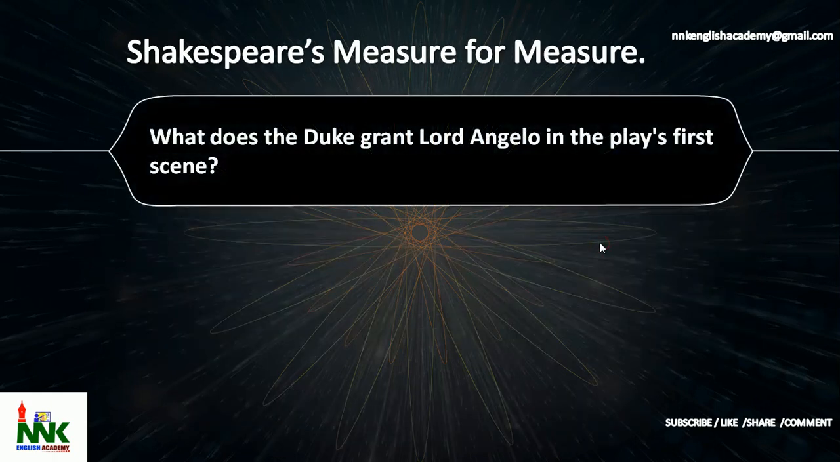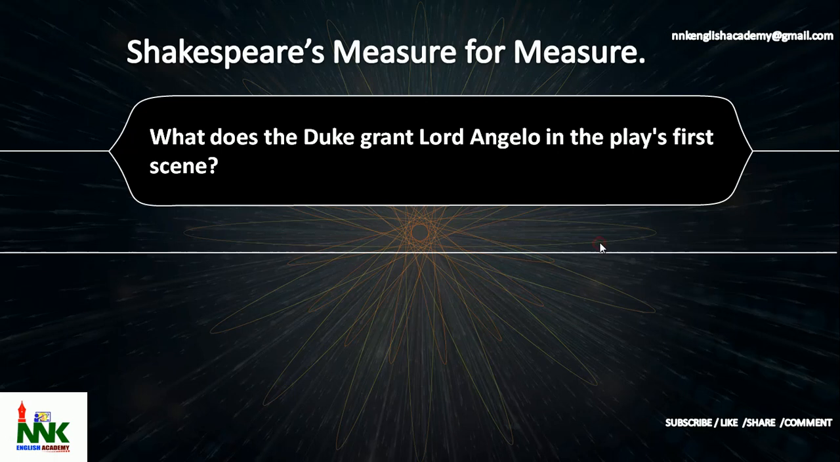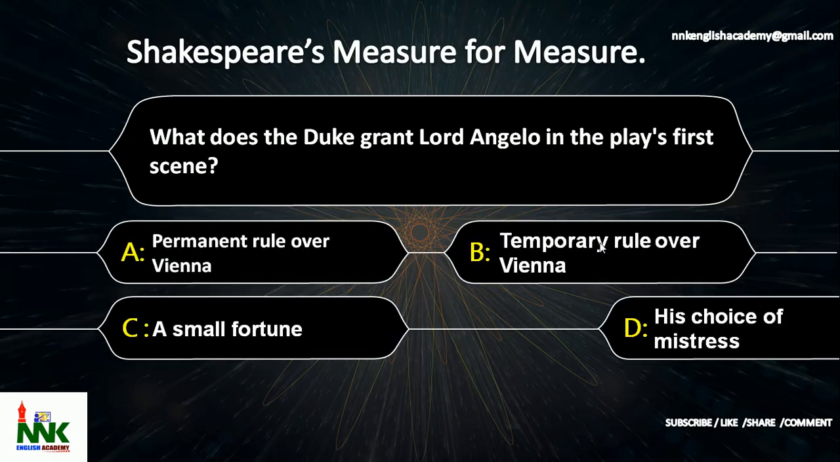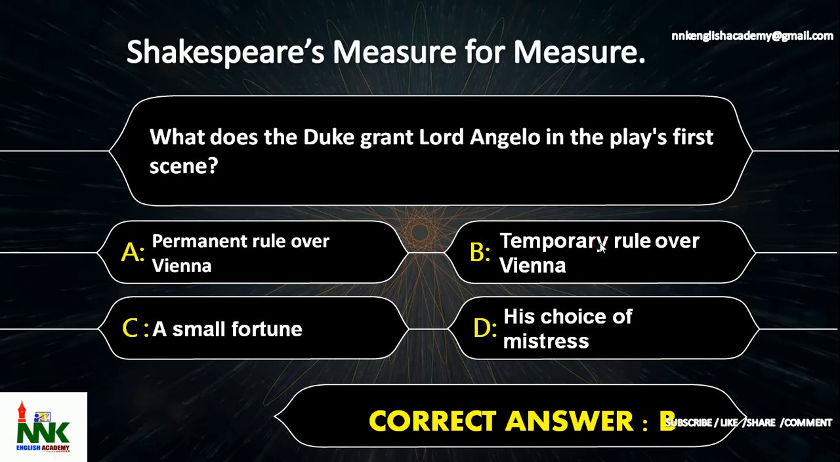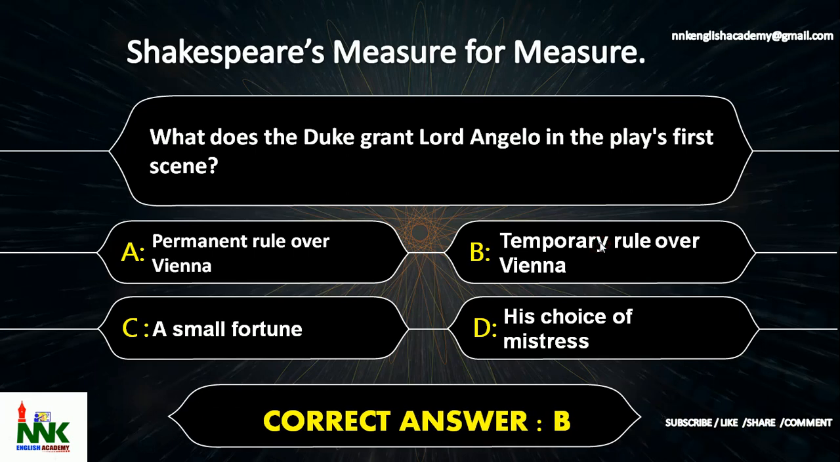Next question. What does the Duke grant Lord Angelo in the play's first scene? The options are option A, permanent rule over Vienna, option B, a temporary rule over Vienna, option C, a small fortune, option D, his choice of mistress. What does the Duke grant Lord Angelo in the play's first scene? The correct answer is option B, temporary rule over Vienna.